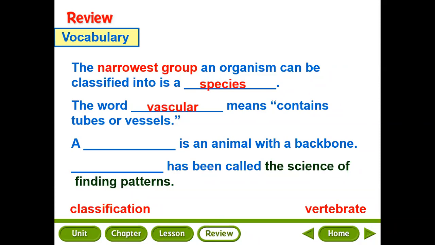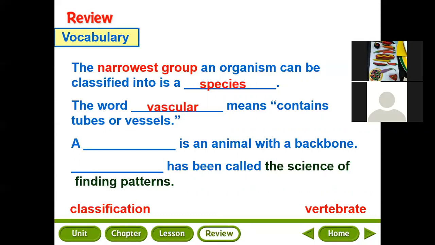How is it unlike animals? Animals can move from place to place and obtain food from other organisms. Typical protists include algae, amoeba, and slime molds.